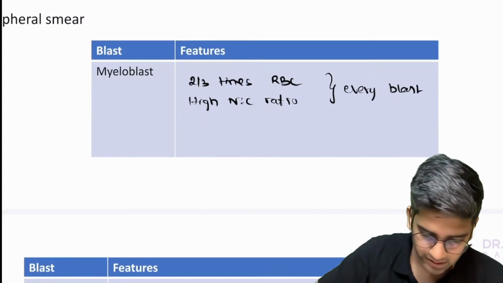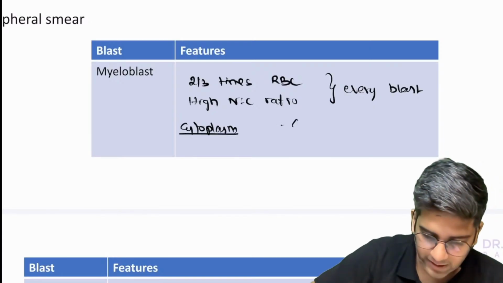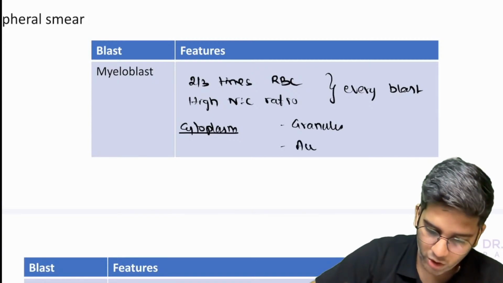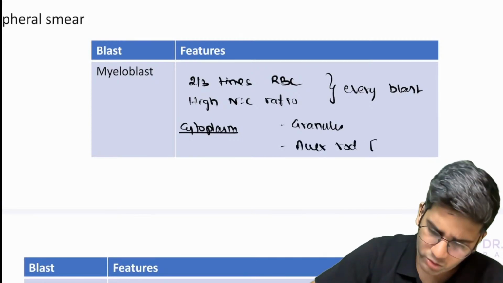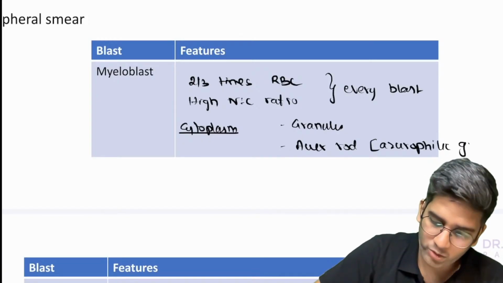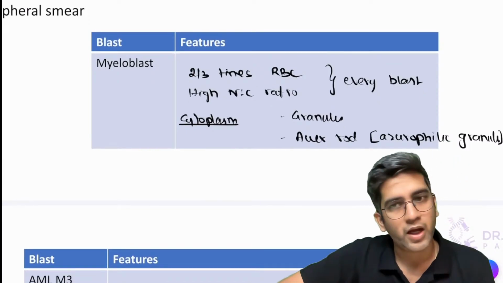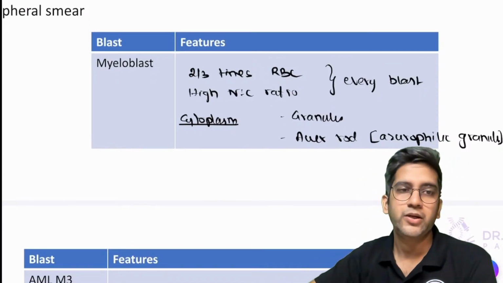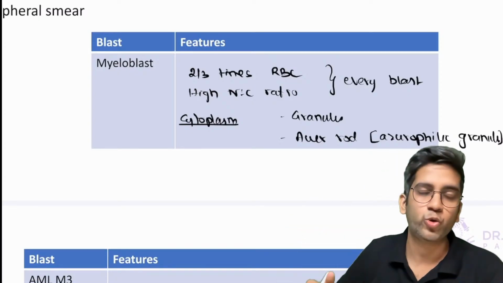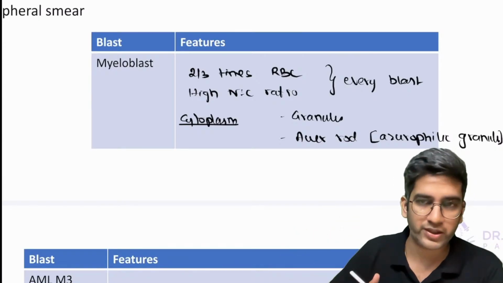What's the classical finding? In the cytoplasm, there are multiple classical findings to call it a myeloblast. One, I can have granules. Second, you can have Auer rods. Auer rods are nothing but the same azurophilic granules, but in the form of a rod. Leukocytosis or leukopenia, because APML, which is one of the subtypes, will have leukopenia. They can present with leukopenia because blasts get stuck in the bone marrow. They don't come outside.